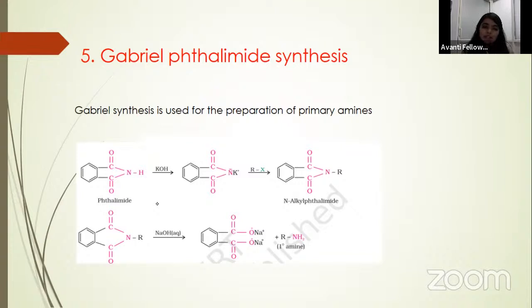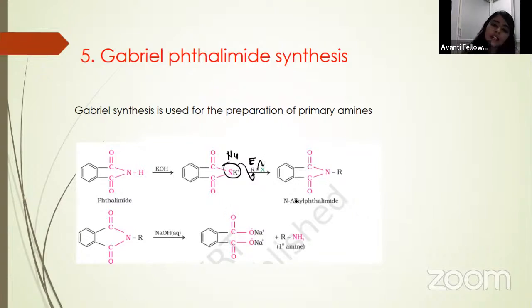Phthalimide is taken with a base and an alkyl halide, then you will get amines. First, you can see this hydrogen attached to the nitrogen is a little acidic, so it can be taken by the base. Then a negative charge will be left on the nitrogen. This nitrogen will act as a nucleophile, and this alkyl group will act as an electrophile. So this will attack this, and the leaving group will go out.